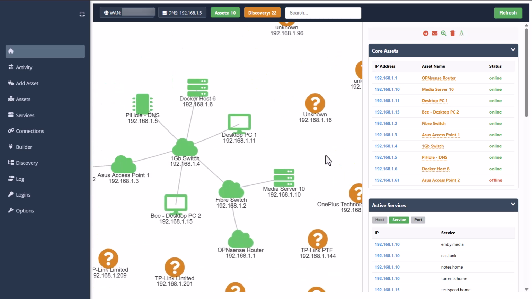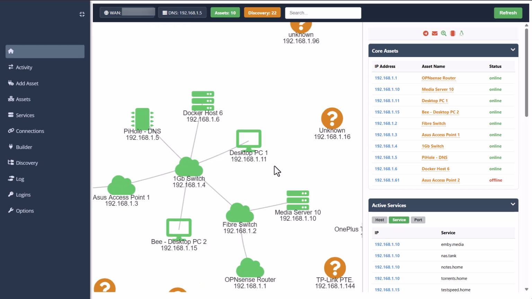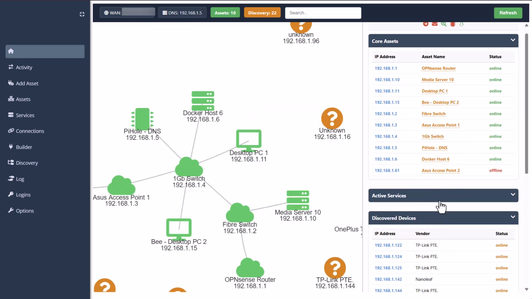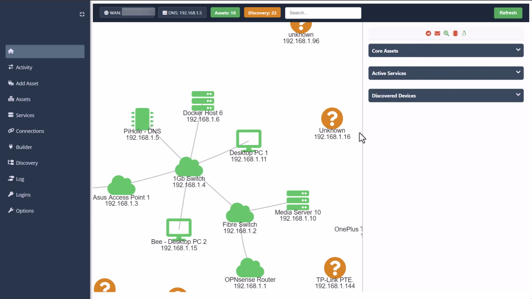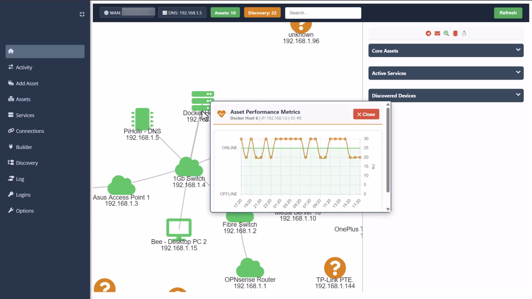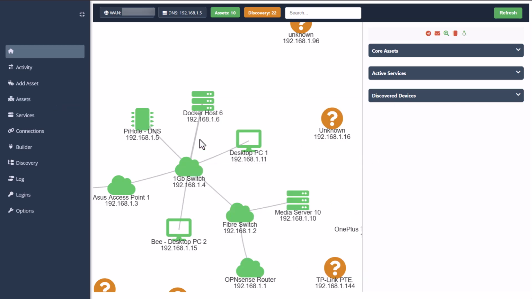So you can see here, I can really zoom into devices really nicely. I really love how I put this interface together. So I kind of have my services here, my core assets, which are all the assets that I add for my local network, which I have here all as green. And there I can see then the statistics of those devices.